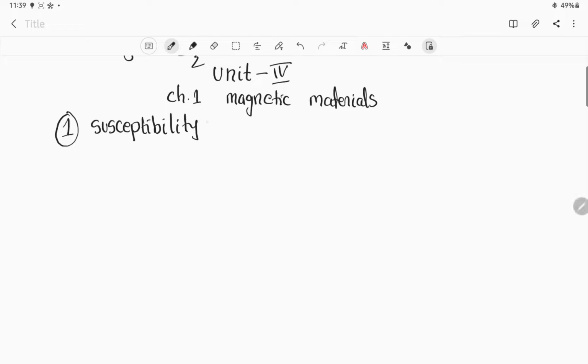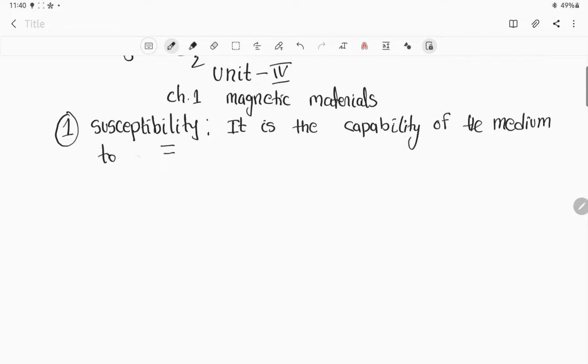So when I say susceptibility, first of all, it is the capability of the medium to take up magnetization.